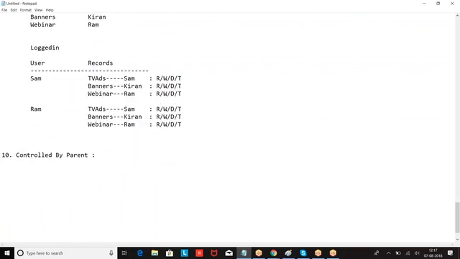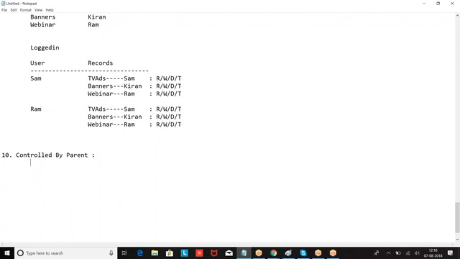Now why we are getting this option: when two objects are connected by master detail relation, then child object will not have any owner. Am I right? Whenever I create a master detail field, child object will not have any owner. Whoever is the owner of the master record, he is the owner of the corresponding child record.